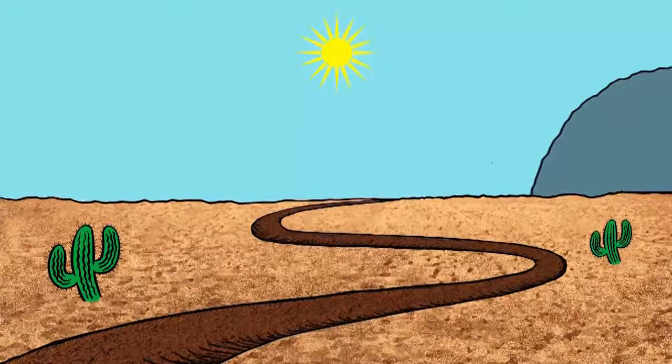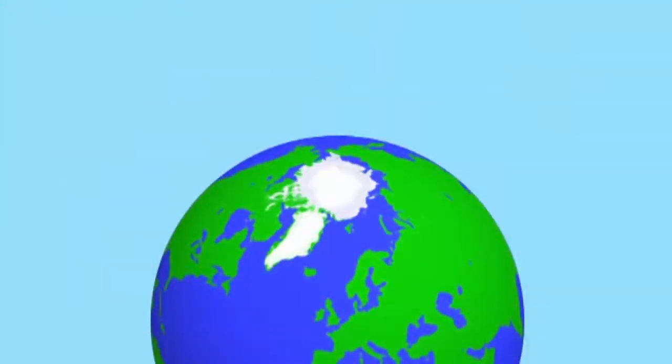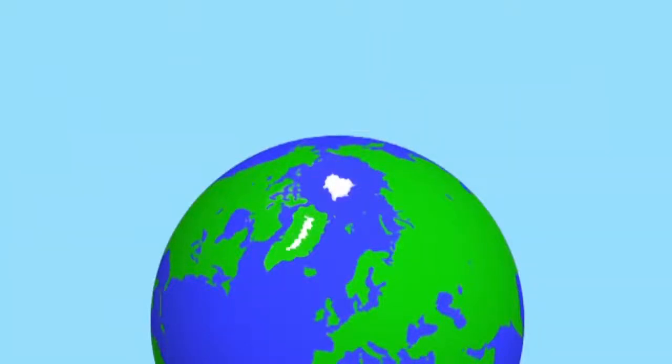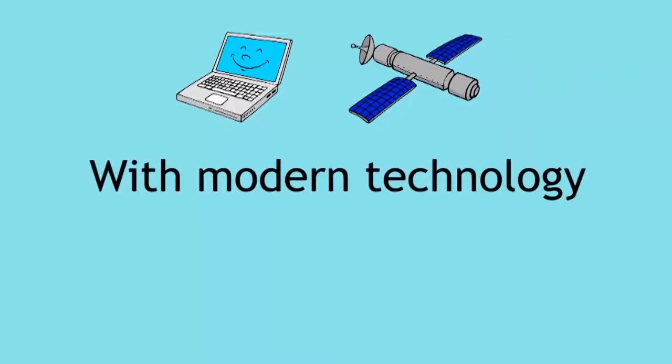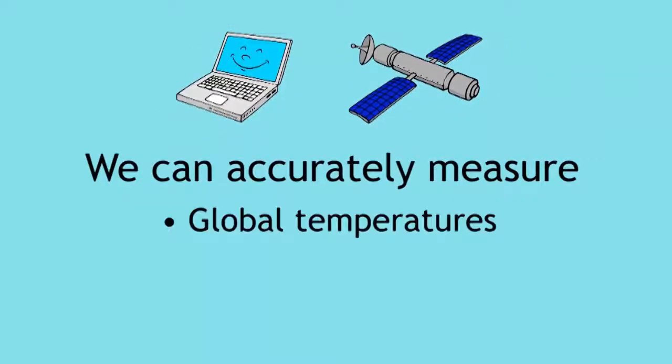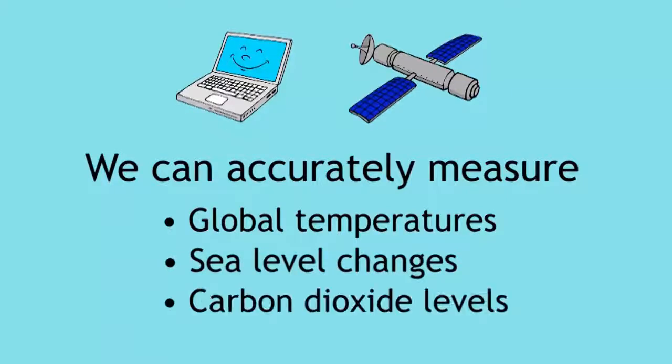Perhaps equally dramatic is the disappearance of Arctic ice. Each year, more ice melts in the summer than reforms in the winter. Some scientists predict that the Arctic will be ice-free for a few months in the summer before the end of this century.